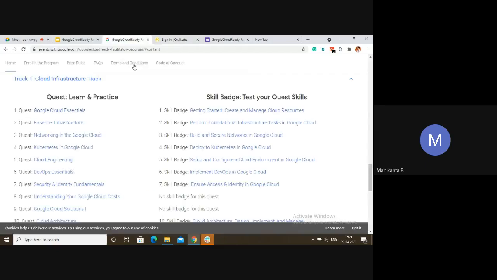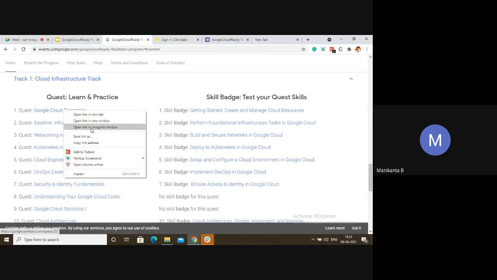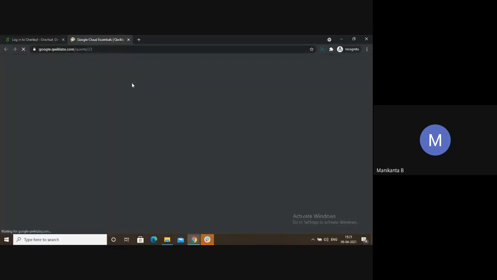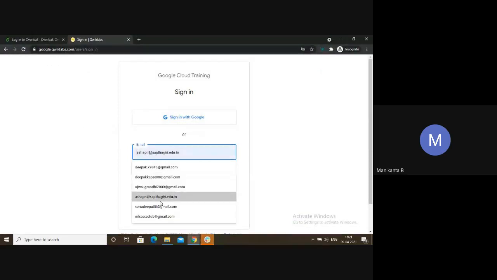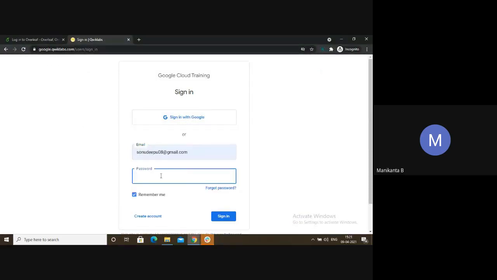Let me do it in an incognito tab. Make a habit of doing the labs in an incognito tab, so that your normal mail IDs don't clash with these mail IDs, and your labs will not get affected. So this is how you should enroll in every quest and do it.